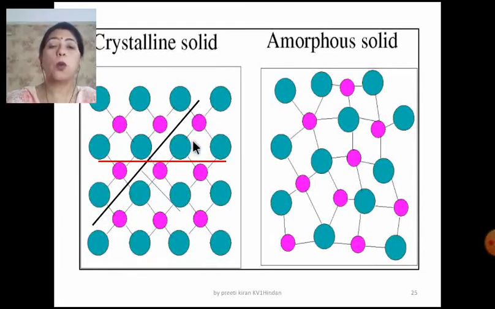So why is it so? Just because there is a definite pattern of packing, there is a long range order in the crystalline solids, and along the different planes, the arrangement of the constituent particles is different. The amorphous solids are isotropic since the constituent particles are haphazardly arranged. There is no long range order. Therefore, when we measure the physical properties like refractive index along different planes, we get the same value.